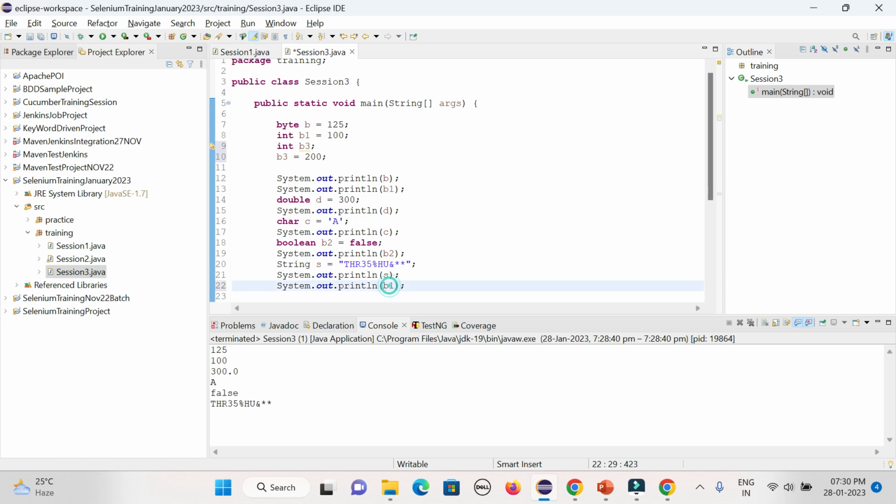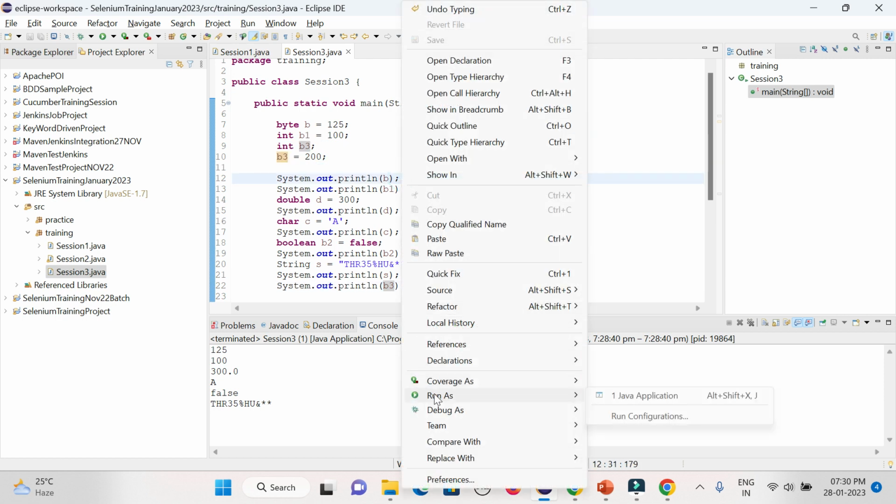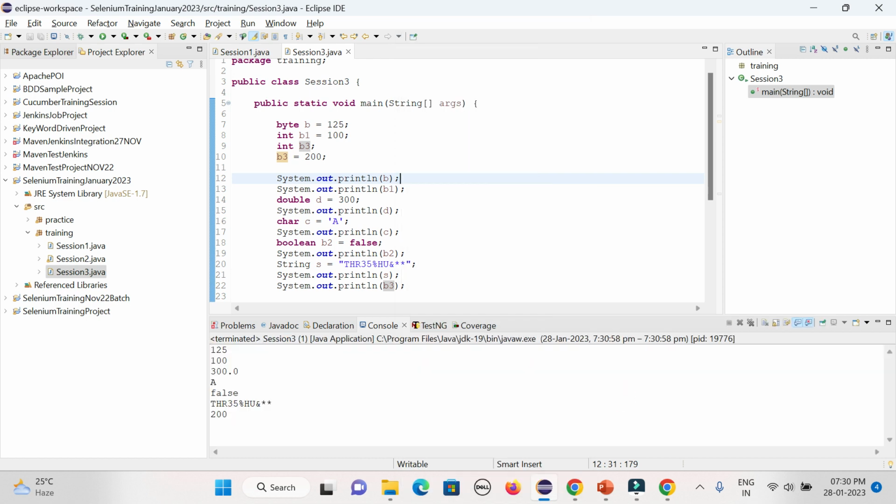So that is the way. Sometimes you can directly define the variable and the data type, right? Define the data type for the variable, and you can assign the value. Sometimes in another line, as and when it will be used, you can define the value as well. So that is the way you can deal with the data type. You could see now it is coming as 200 for that value.